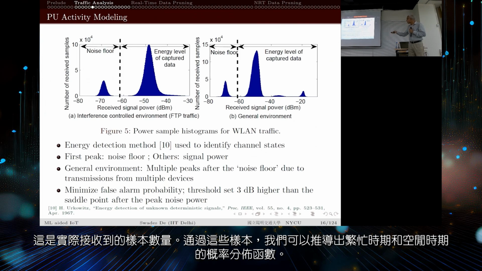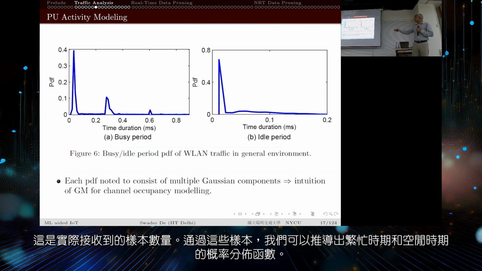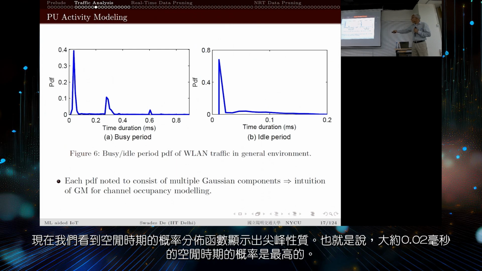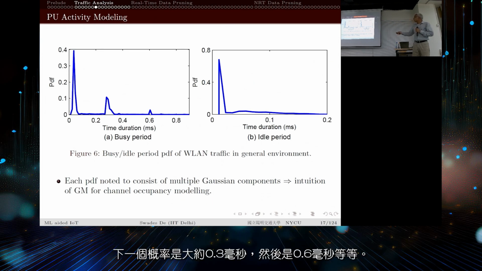From this number of received samples, we figured out the probability distribution function of the busy period and idle period. This is for the generalized environment, and for the idle period we have a similar distribution which I have not shown here. Now we see that this probability distribution function of the busy period is showing a peaky nature. About 0.02 millisecond is the busy period with the highest probability. The next probability is at about 0.3 millisecond and then 0.6 millisecond and so on.